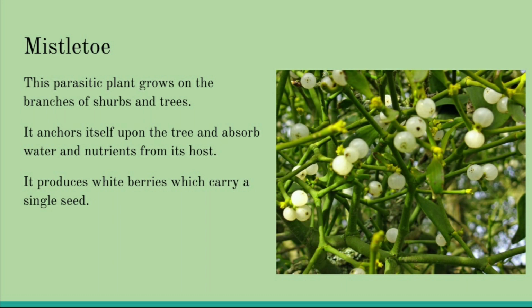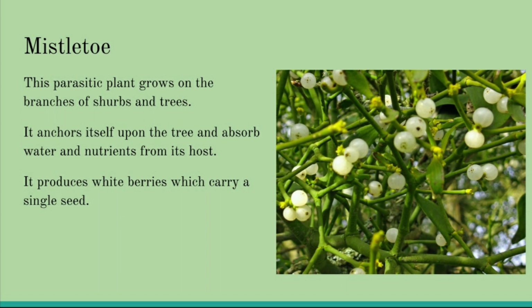brink of dying. Now second one is mistletoe. This parasitic plant grows on the branches of shrubs and trees. It anchors itself upon the tree and absorbs water and nutrients from its host. It produces white berries which carry a single seed.